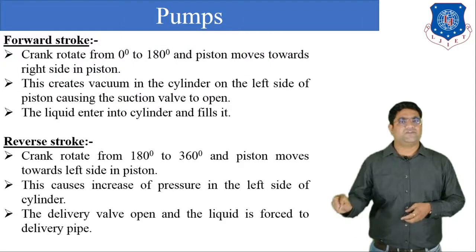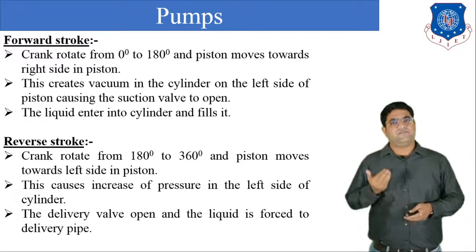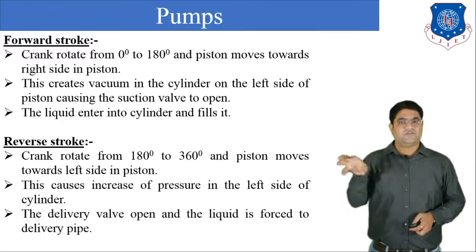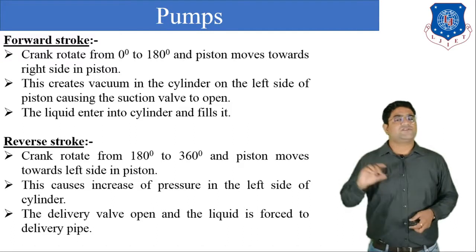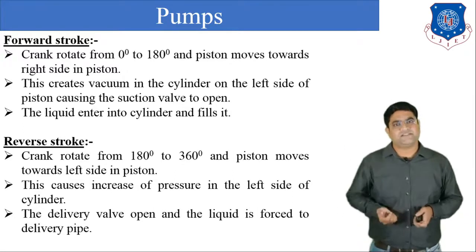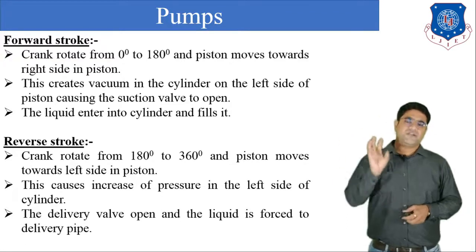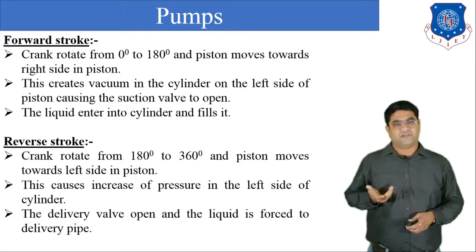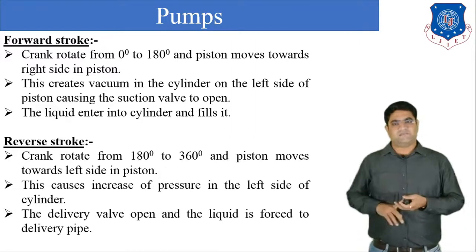When the crank rotates from 0 to 180, the liquid will not come to the delivery side, and when the crank moves from 180 to 360 or 180 to 0, the liquid will be delivered. So at some time liquid will not be delivered and at some time the liquid will be delivered. So we can say that the flow is not continuous, it is pulsating, and due to this pulsating nature the energy is lost. To reduce this energy loss we can use continuous flow. How we can maintain the continuous flow, that we have to discuss in this lecture.